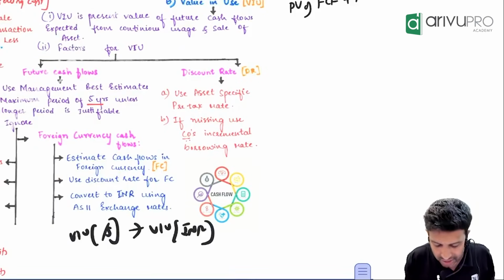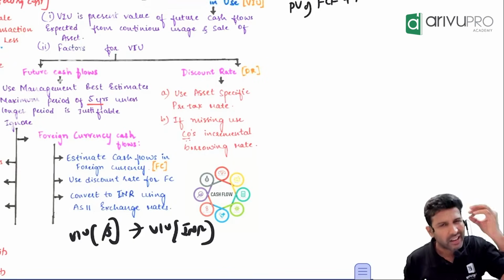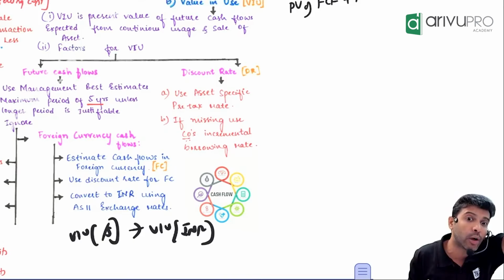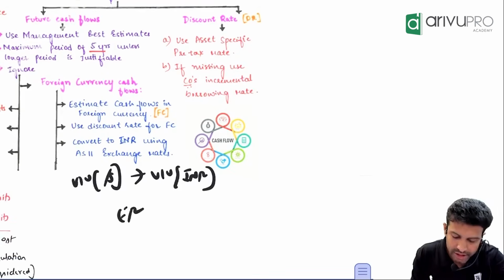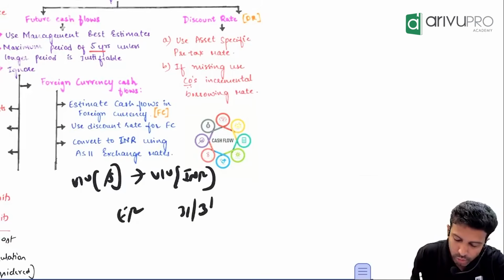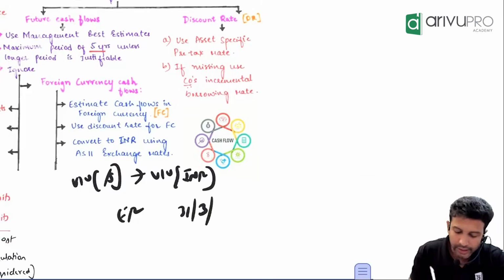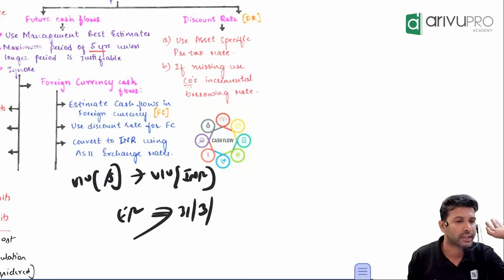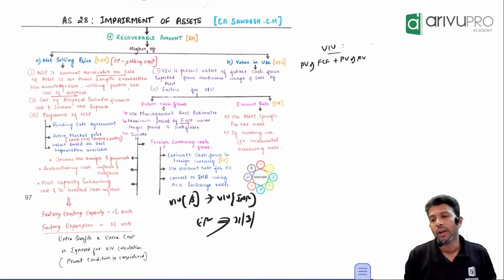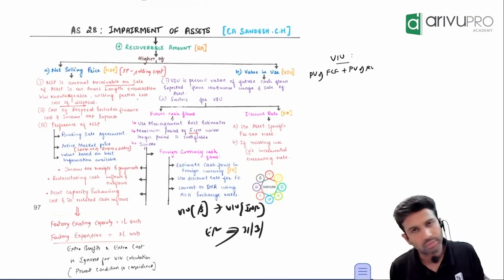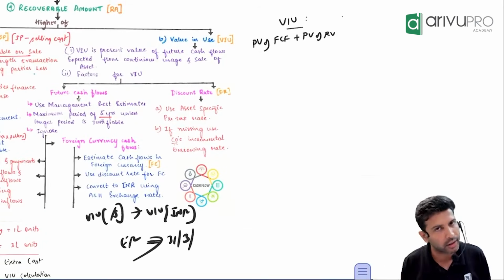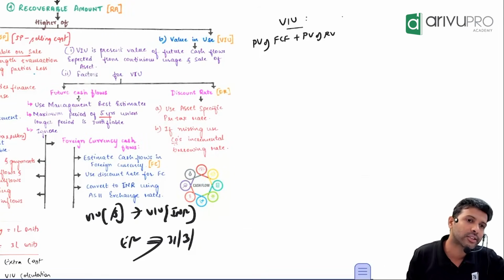That exchange rate is determined by AS11. Or I'll tell you in one liner. Whichever date you want value in use, that day's exchange rate you take. It will be given to you in the question. Suppose you want to find value in use on 31st March. Then take 31st March's exchange rate. It will be given to you in the question. This is what you do for foreign cash flows. Not many sums have been asked, but one question is there in our study material and we have covered it in our regular class also. But overall, I think this is fine with you.